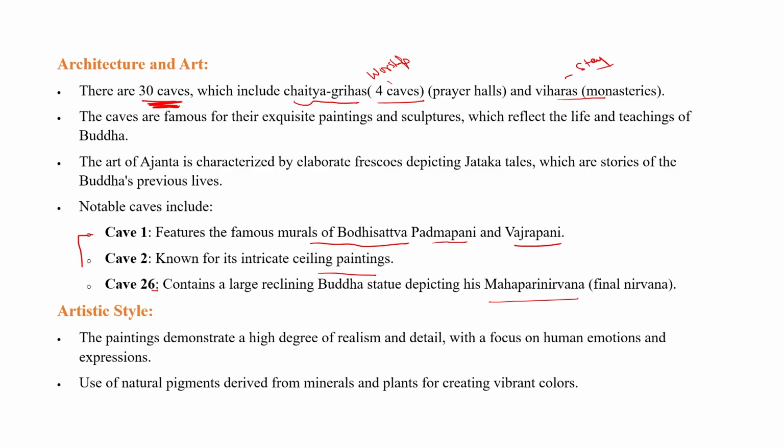What is Mahaparinirvana? Mahaparinirvana means, in Buddhism, the death of the Buddha, Gautam Buddha. So cave number 26 explains the Mahaparinirvana. Artistic style: the paintings demonstrate a high degree of realism and detail with a focus on human condition, emotions, and expression. Natural pigments derived from minerals and plants were used for creating vibrant colors.